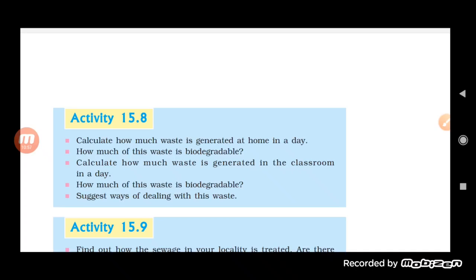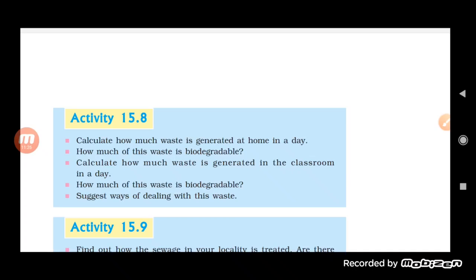So obviously there is a lot, like chalk powder, then some of the benches which are broken, then the pages, the paper which is used by the children. Sometimes even the tiffin, the spoiled food, is also included in it. The fruit peel which is eaten by the children. Okay, so these are some of the waste which is generated in the classroom.